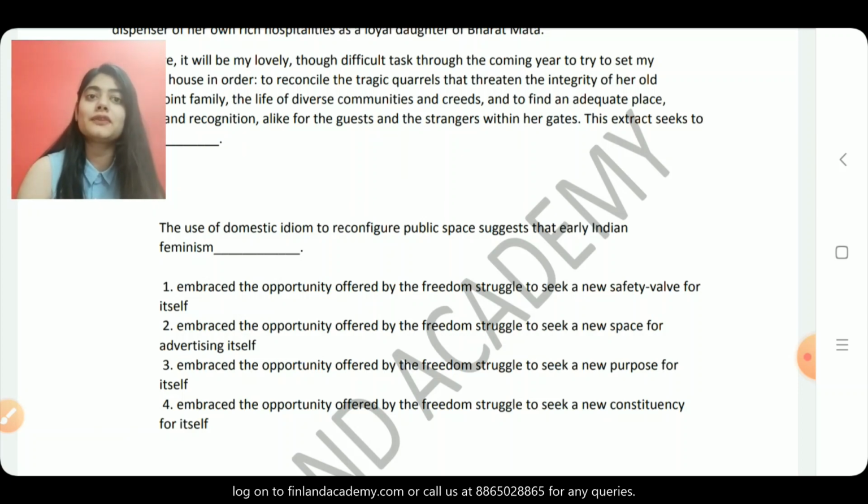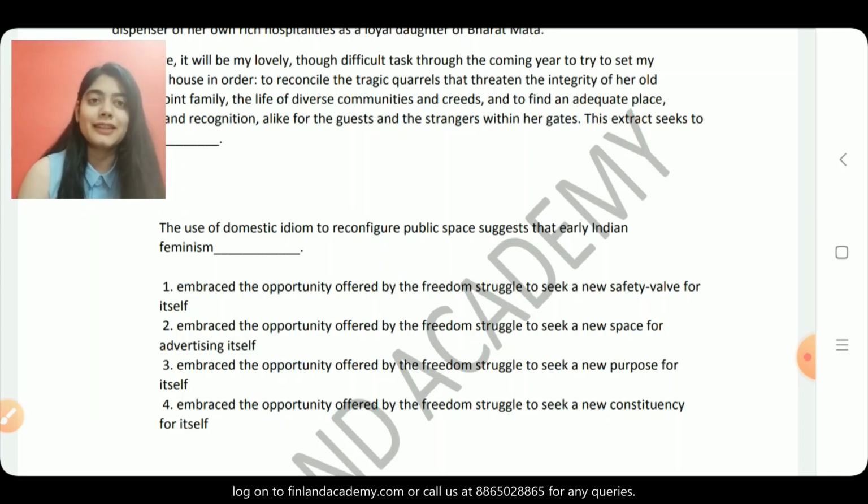It says the use of domestic idiom to reconfigure public space suggests that early Indian feminism, early, look at the word. When it starts, of course, you need a purpose, you need a goal. Only when you have a purpose can you build a safety wall for yourself, which is what option 1 talks about. And a new space for advertising yourself is what option 2 talks about. And option 4, to seek a new constituency, you can also build along when you have a purpose in mind. So when it says early Indian feminism, what do you need initially? You need a purpose. You need a goal.